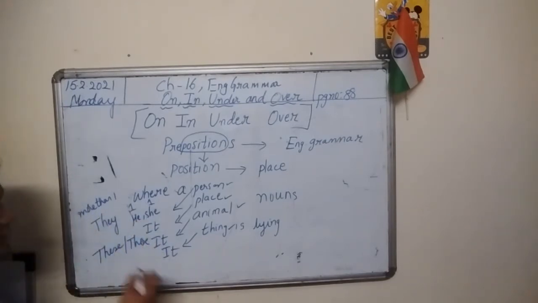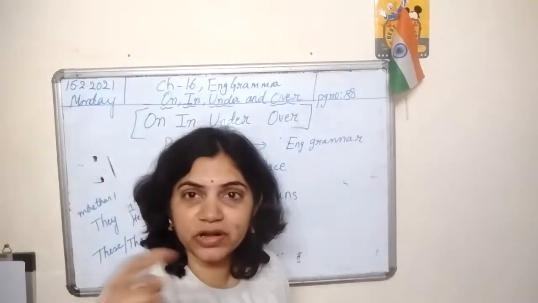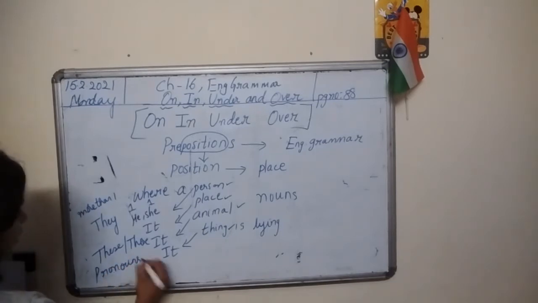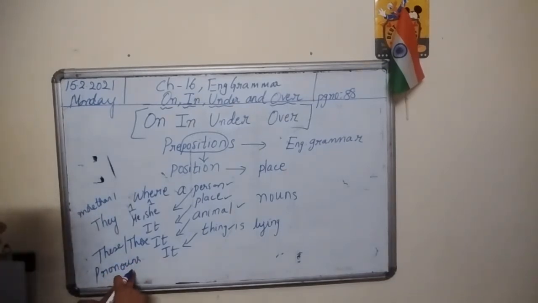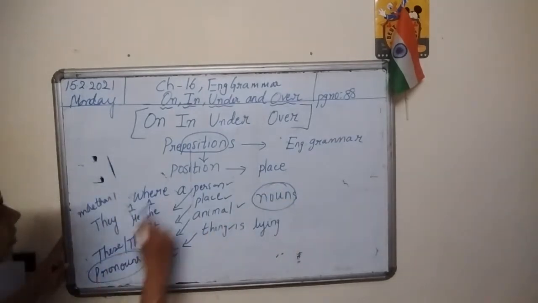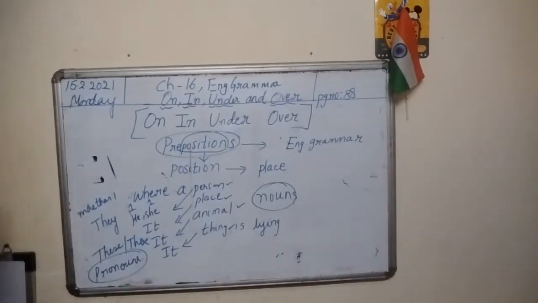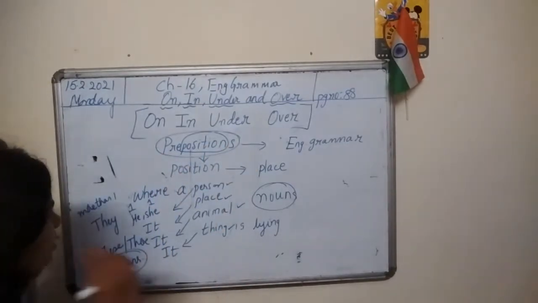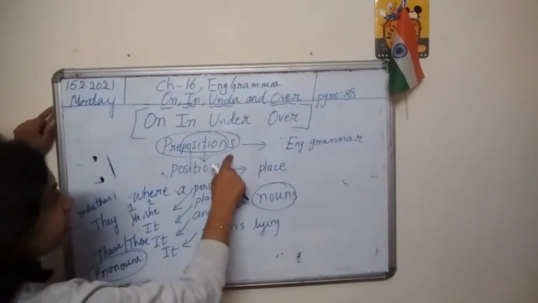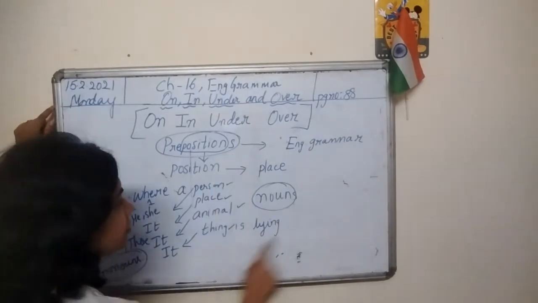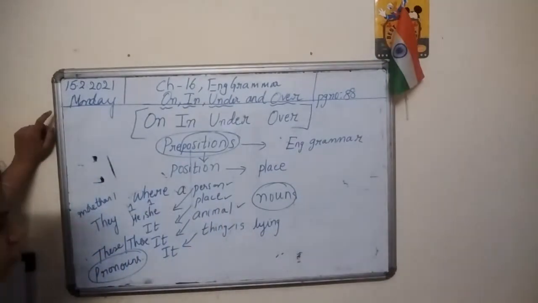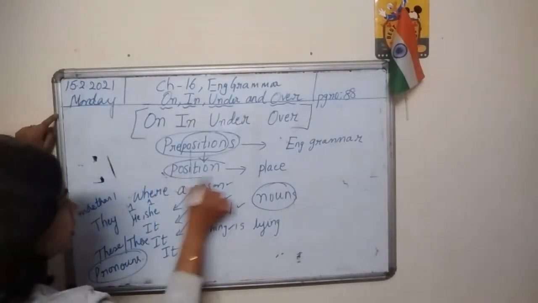He, she, it, they, these, those. All these are pronouns. So we are talking about nouns and pronouns in the chapter prepositions. Somehow nouns and pronouns are connected with prepositions. So how nouns and pronouns are connected with prepositions, we will see with examples. And we will also know what is called a position.